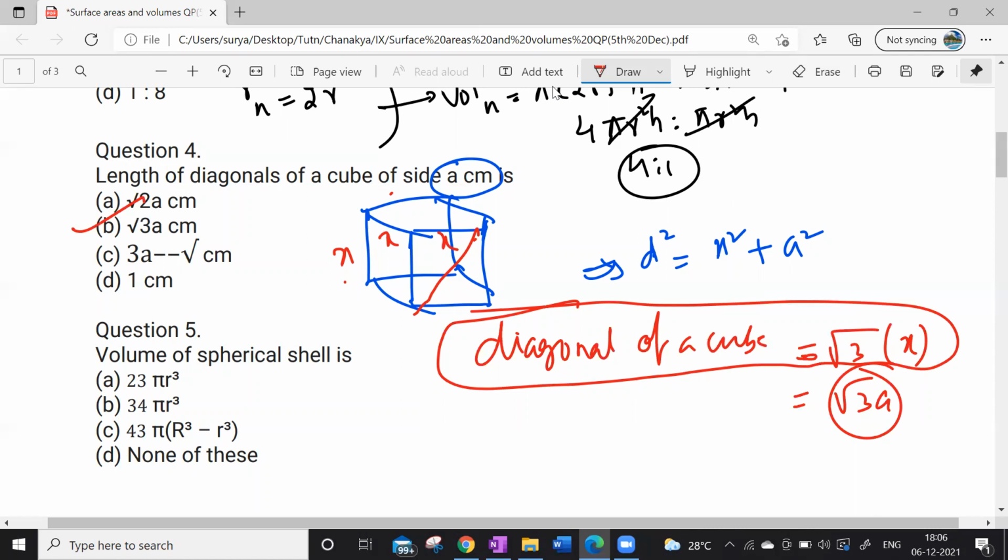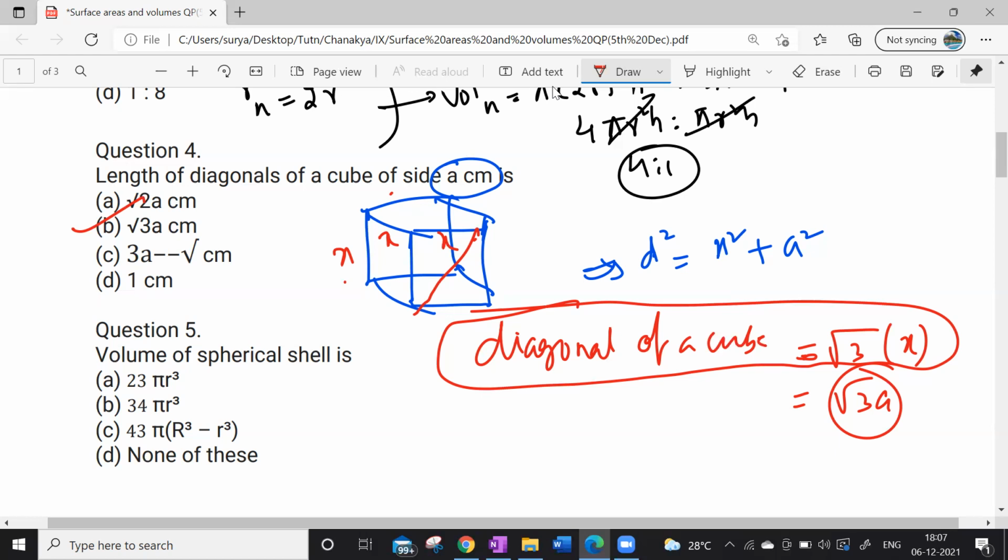You can find the length of a diagonal of a face, and then since we already know that one side is suppose like 8 centimeters or something, then we can use Pythagoras theorem and take the side of 8 centimeter and the face diagonal length, and square is equal to the body diagonal square, and then we can find it out. Piyush, your voice is a bit breaking actually.